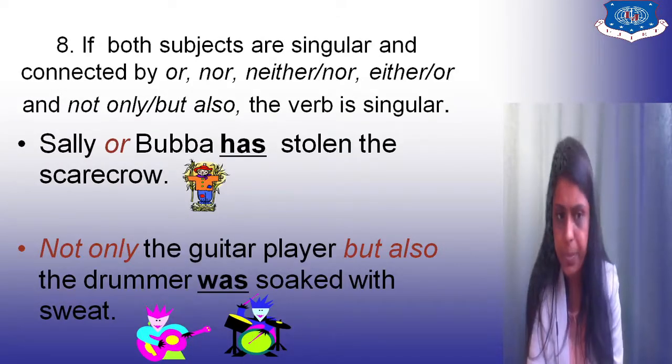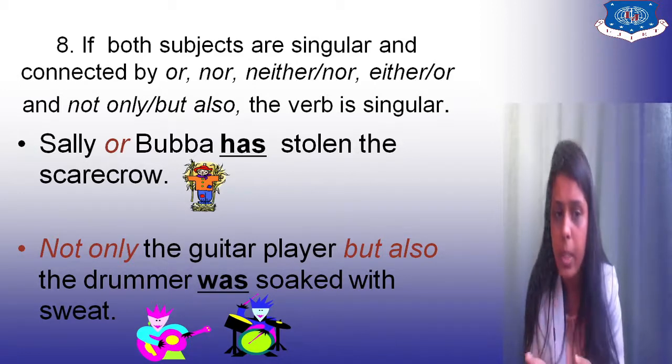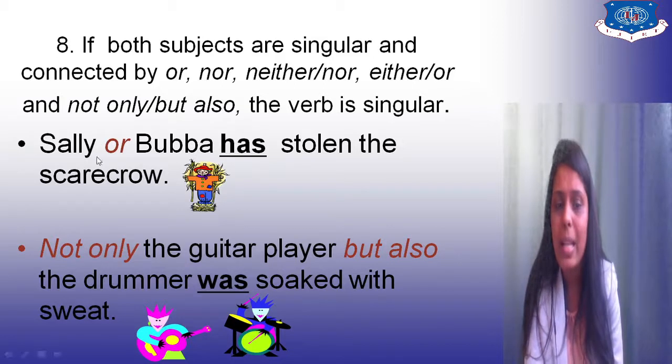Eighth rule. If both subjects are singular and they are connected by or, nor, neither, nor, either, or not only but also, the verb is singular. For example, Sally or Booba has stolen the scarecrow, right? So, has is singular. Again, you can see here.